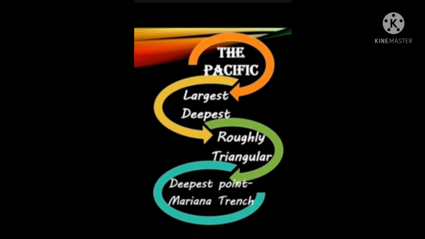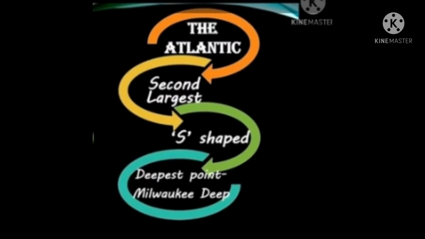The Spanish navigator Ferdinand Magellan named the ocean Pacific, meaning calm or tranquil. Next, the Atlantic Ocean. The Atlantic Ocean is the second largest ocean on the earth. It covers 1/6 of the earth's total area and spreads for about 85.13 million square kilometers. It is bounded by North America and South America in the west and Europe and Africa in the east. Like the Pacific, it stretches from the Arctic Ocean in the north to the Southern Ocean in the south.